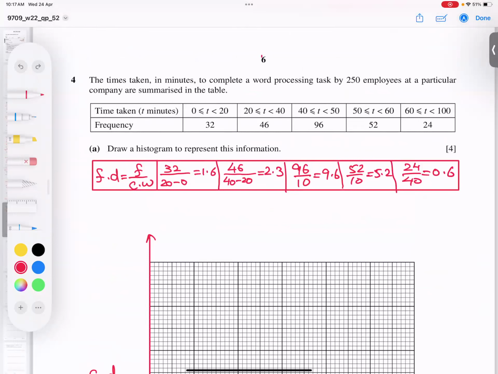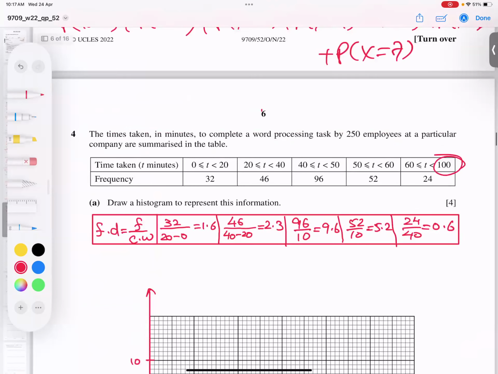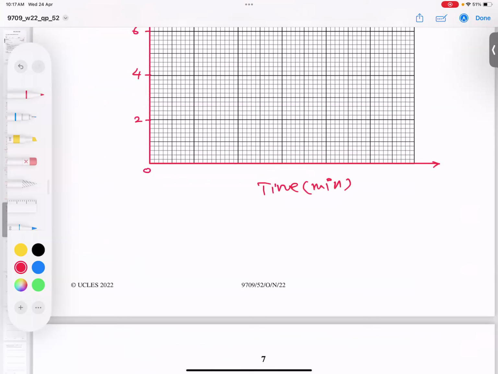But before I start, I must label it. The highest frequency density is 9.6, close to 10. So if I count 1, 2, 3, 4, 5, 6, 7, 8, 9, 10, I think it's okay. To save your time, I write 4, 6, 8, and 10. And along the x-axis, what is the highest value? 100, starting from 0. Same story here, 0 here, and I can write 20, 40, 60, 80, and 100.